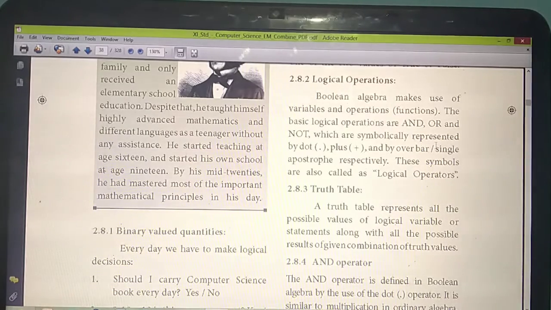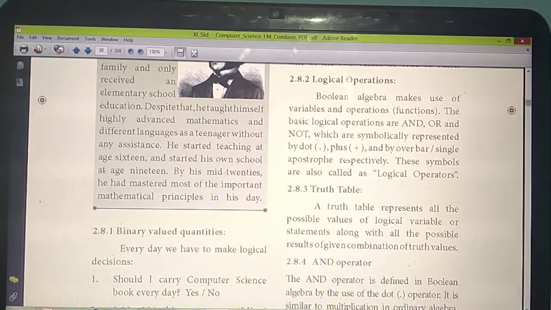Very, very important. So 3 logical operations you have studied here. What are they? AND, OR, and NOT. Each is defined using a symbol. AND is defined by dot. OR is defined by plus. NOT is defined by bar or apostrophe.